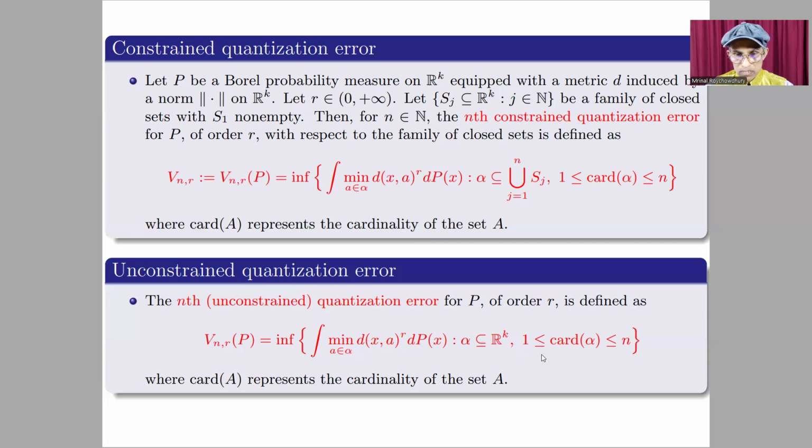V_{n,r}(P) equals this. See that here all S_j equal R^k, so alpha becomes a subset of R^k now. Here also the cardinality of alpha lies between 1 and n. Remember, it is the nth quantization error, but you are writing that the cardinality of alpha lies between 1 and n.